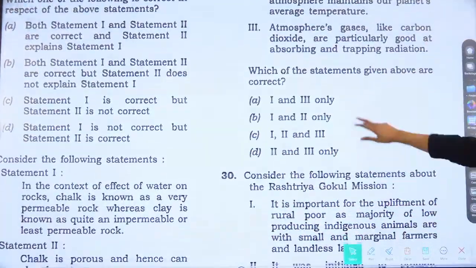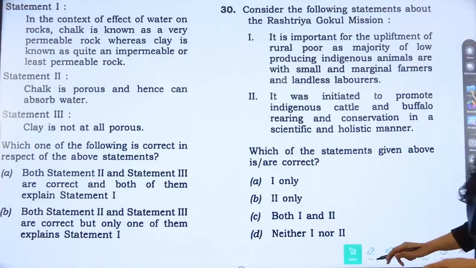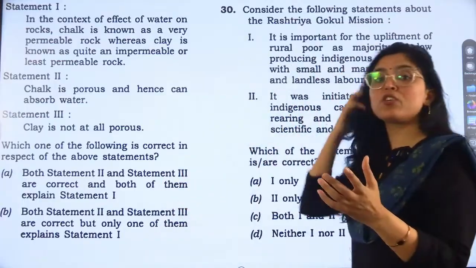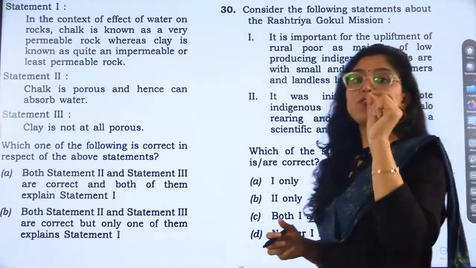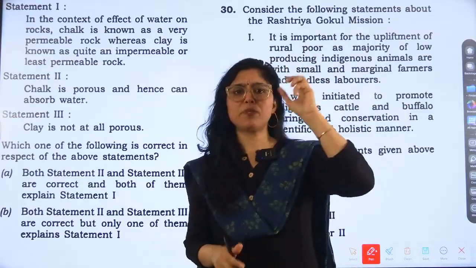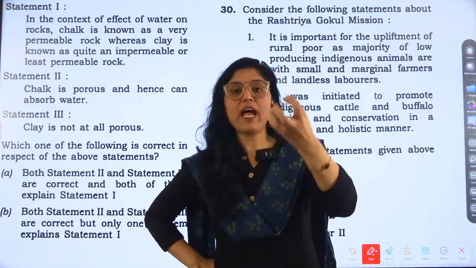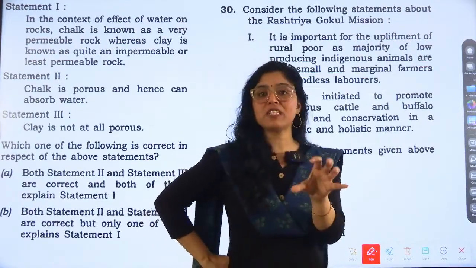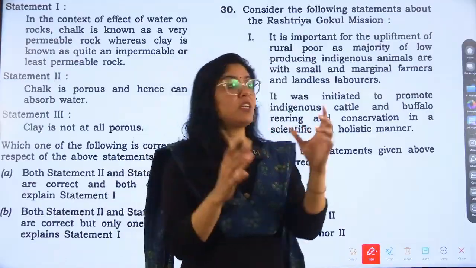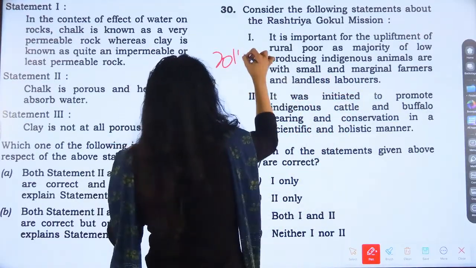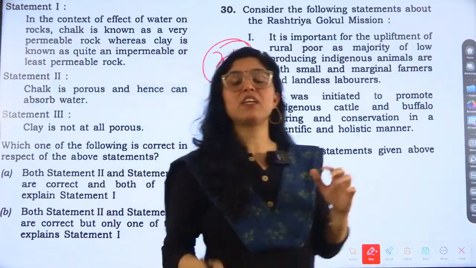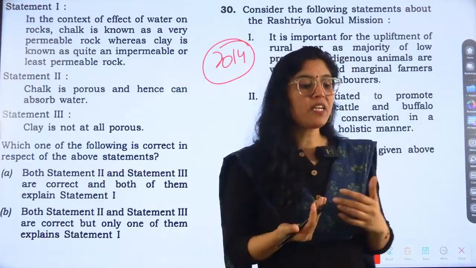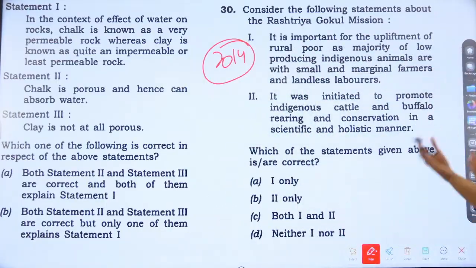Now, question number 30. Rashtriya Gokul Mission. This question came in previous year also, same time. This was in news also. Why? Because there was one award given around September, I think, and it was under Rashtriya Gokul Mission. So it is current affairs related. Whatever topic is in current affairs, guys, please do not treat it as unimportant. This mission was introduced in 2014. Don't think that missions will not be asked again once launched. They are repeated, so UPSC can ask the same topic again.